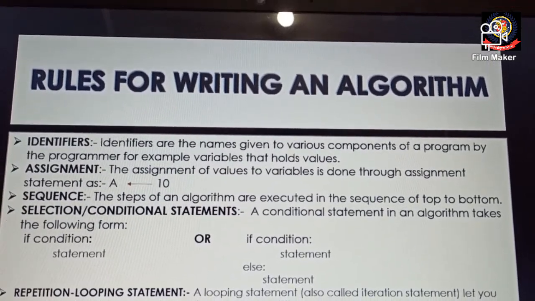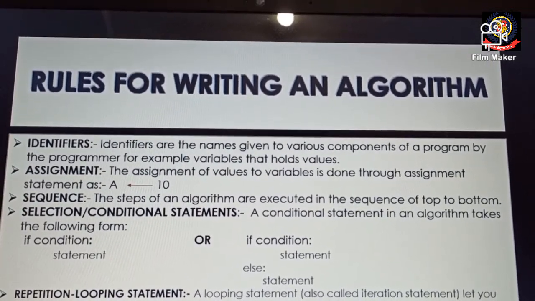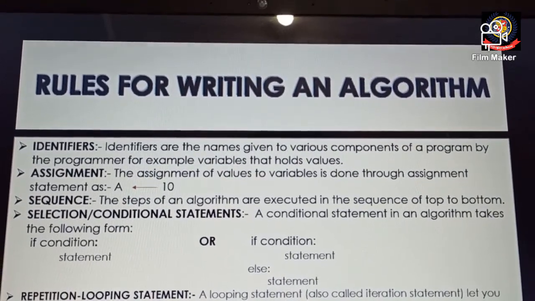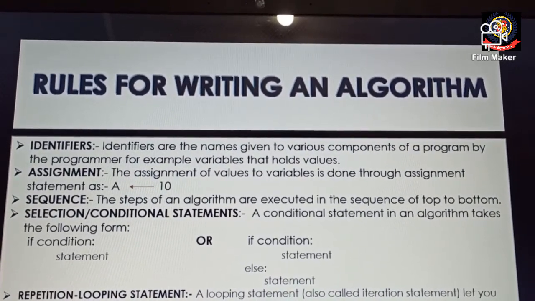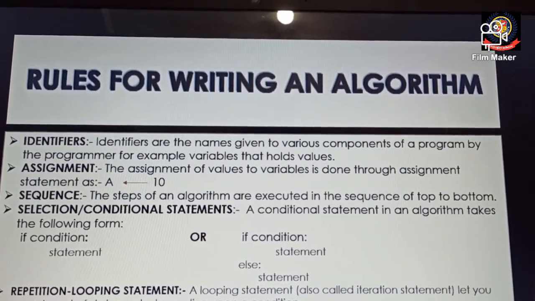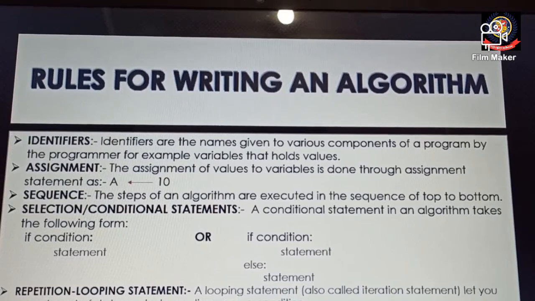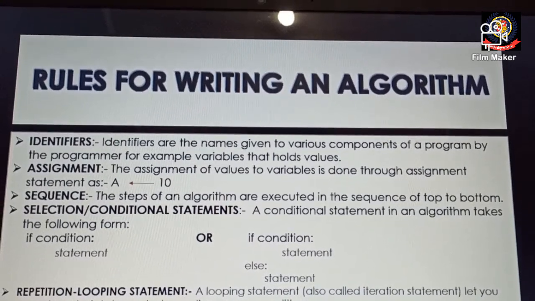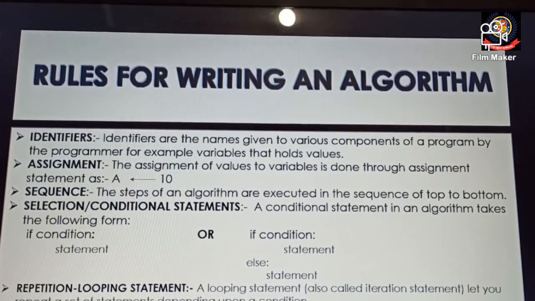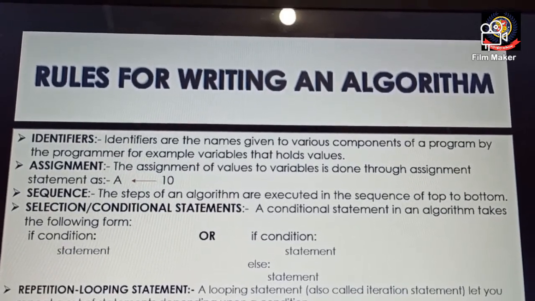Then comes the next one, that is selection, the conditional statement. As you all know, we have discussed conditional and selection statements in Python, like if, if else, if elif, nested if. These are the selection or conditional statements. A conditional statement in an algorithm takes the following form.